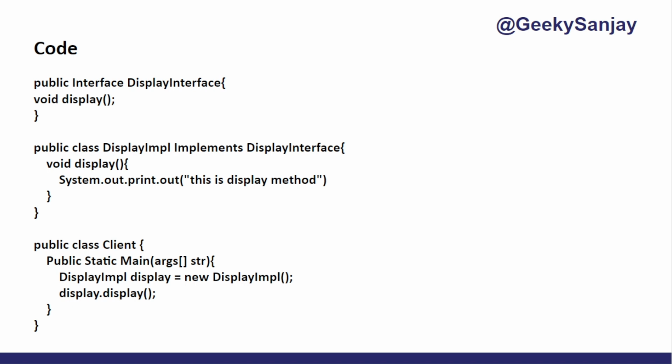So I have written this code as you can see here. First, you can see I just defined the interface. Here I defined the interface and I just created one method here. And then simply here I implemented this interface and implemented the display method. Then I created a client and static main method there. And simply here I just created an object of this class and here I'm calling the display method.